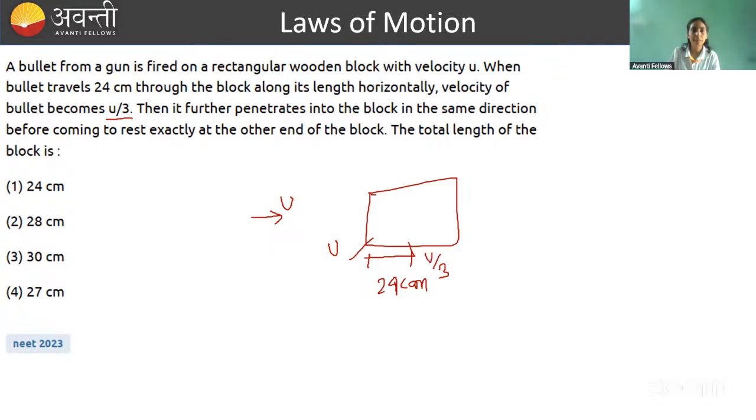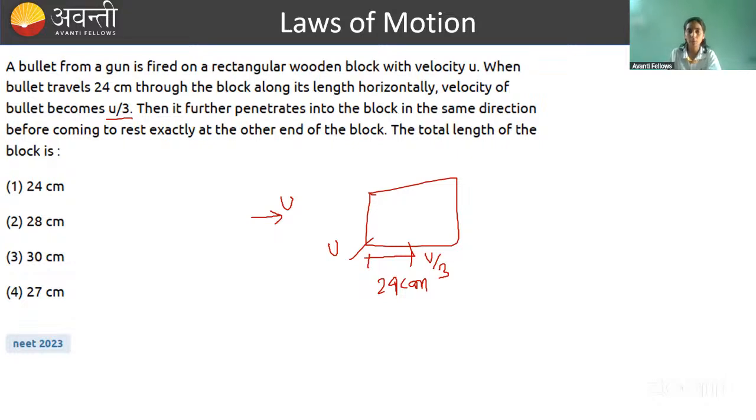Now it further penetrates into the block in the same direction before coming to rest exactly at the other end of the block. Okay, this question is basically from the energy topic, but I've included it over here. Anyway, you have already done it, so let's solve it now, because you have read it and obviously you know all the concepts.